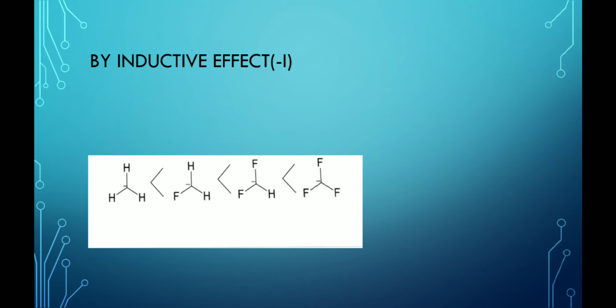We know that as the minus I effect increases, the stability of the carbanion increases because the minus I effect decreases the electron density on the anionic carbon. In trifluoromethyl carbanion, the 3 fluorine atoms act through the minus I effect, so the electron density on the anionic carbon of the trifluoromethyl carbanion decreases, and because of this the stability of the trifluoromethyl carbanion increases.